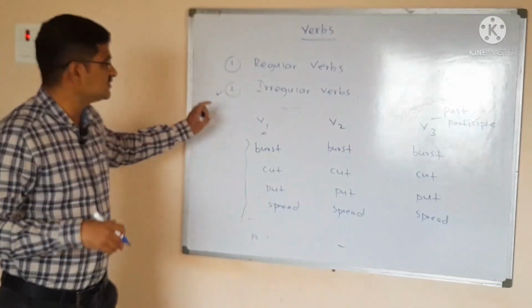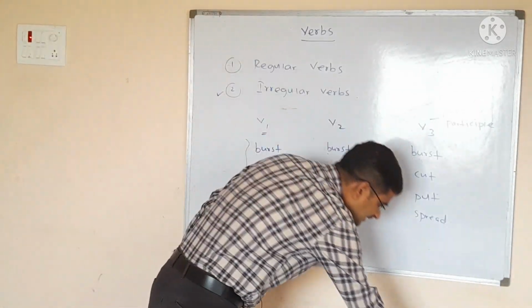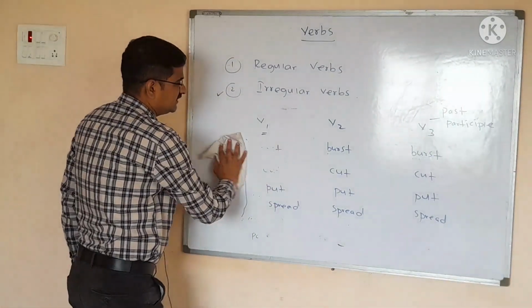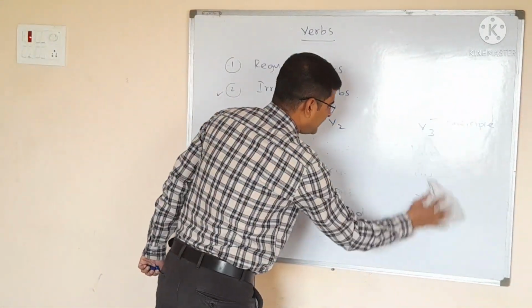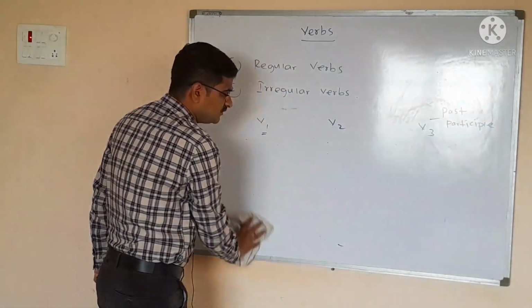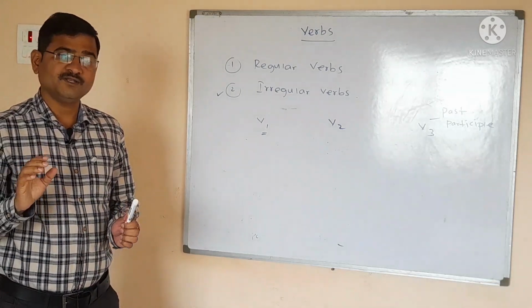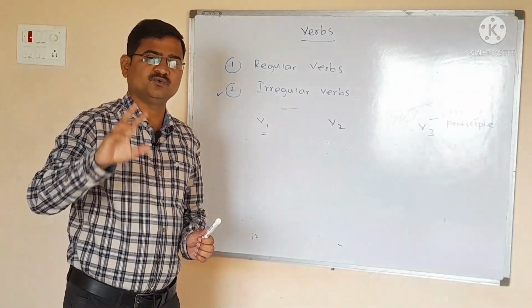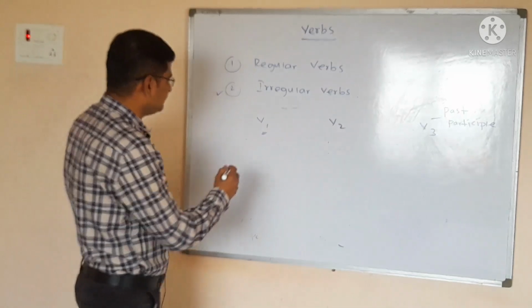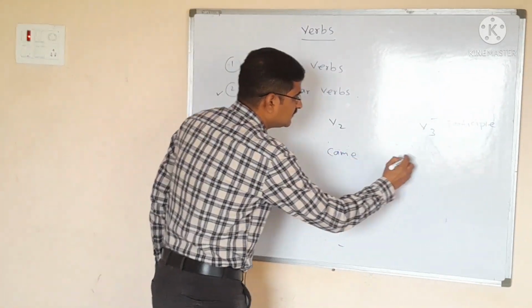So we will try to see which is the second category of irregular verb, or which is the second type of irregular verb. See here, what happens, we can say that the second category of the irregular verbs is one where the two forms are the same. For example, see, come, came, come.